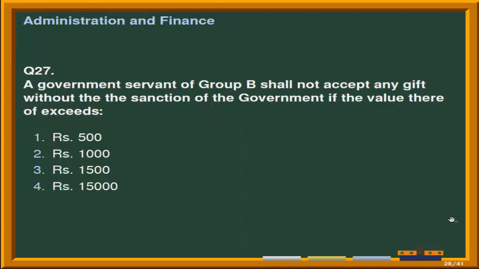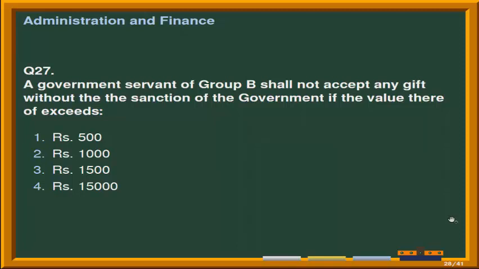Next question is, a government servant of Group B shall not accept any gift without the sanction of the government if the value thereof exceeds. Options are number 1, rupees 500. Second option is rupees 1000.